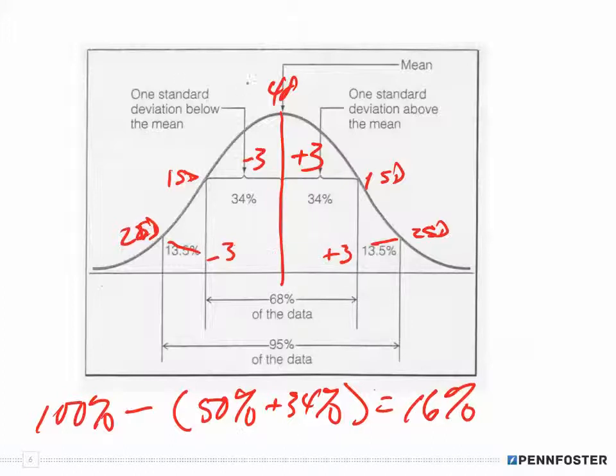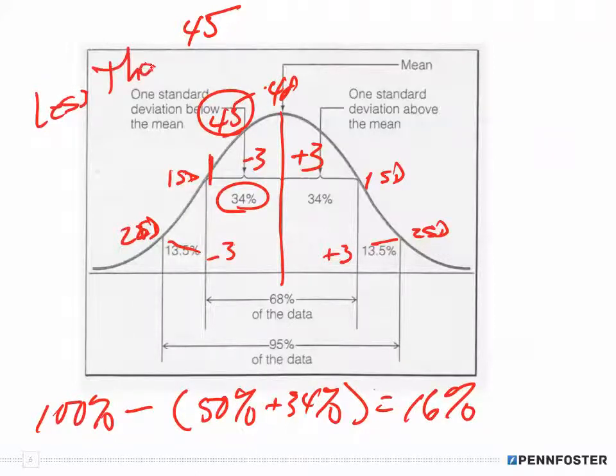The problem had said we're looking at 45 months. Well, for the 45 months, we're looking at it falling right here. That's where 45 months ends up being, because it's saying a useful life of less than 45 months. Well, if it falls here within 1 standard deviation, that's 34%. But that's the less than side, or the negative side. We have to take into consideration the positive side.